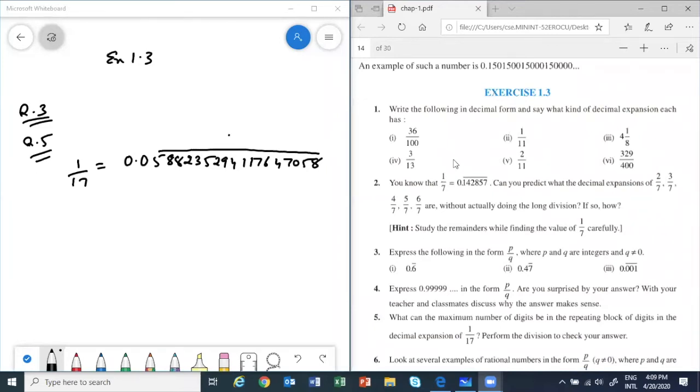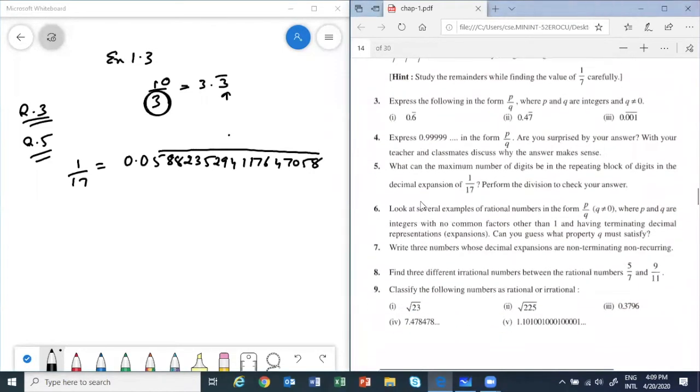When we did 1 by 3 or 10 by 3, what happened? We got 3.3 bar, no? So only one digit was repeating, but a maximum of 2 can repeat. So it can always be less.